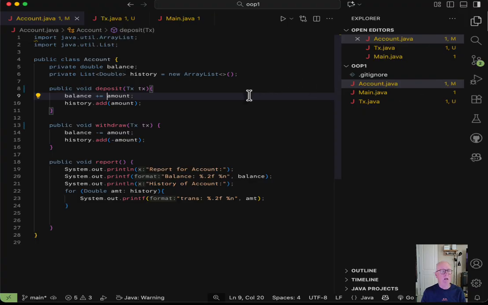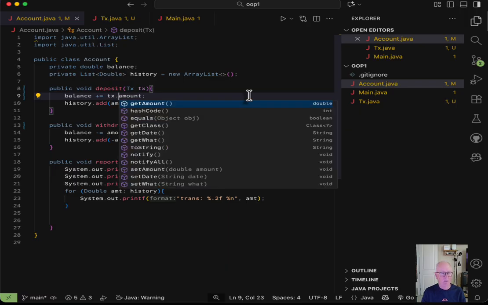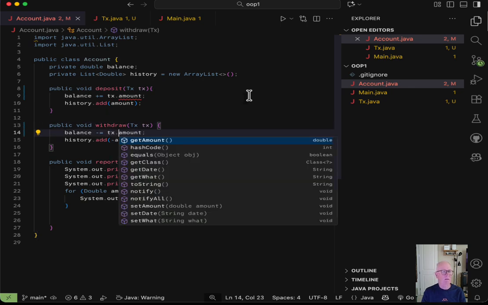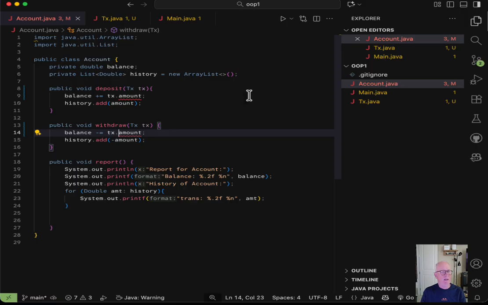We'll get to that. But for now, let's fix this. Let's just change this to TX, and make this TX. And notice now it's complaining, because you can't get directly to amount. It's private. So you have to change this to getAmount, and change this to getAmount.